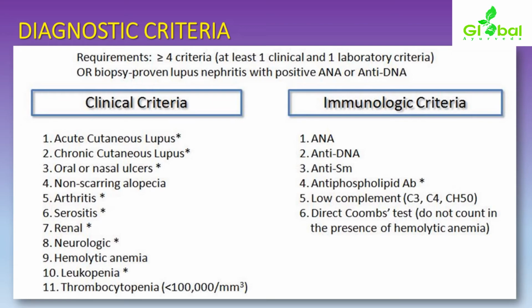If the patient has hemolytic anemia and the direct Coombs test has been done, that will not be considered. Apart from that, the other criteria should be considered. This is the diagnostic criteria with respect to clinical and immunological conditions, and either way the laboratory criteria should be proven or validated.